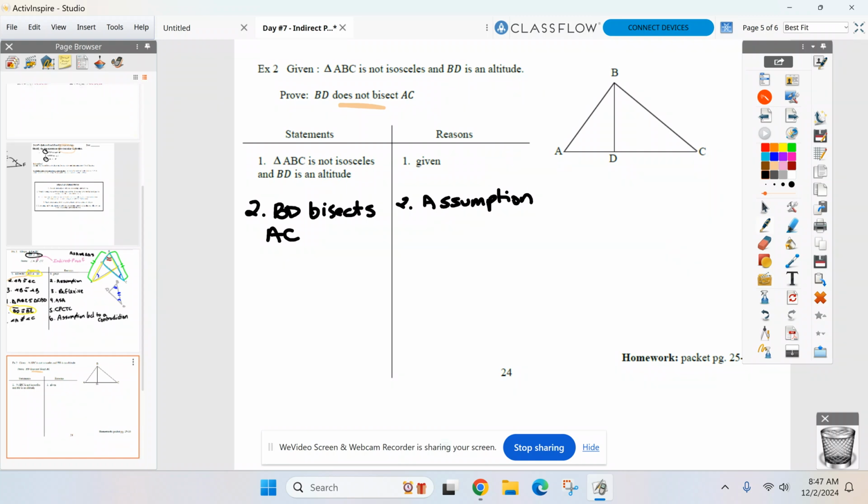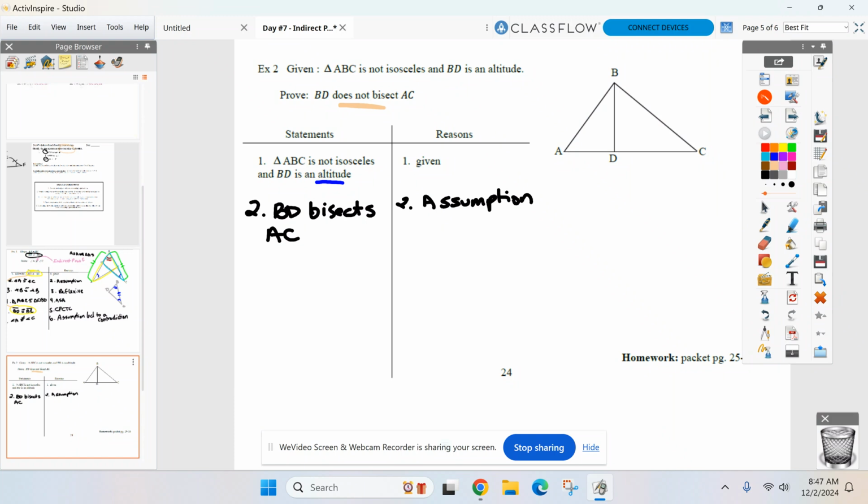Show me it's isosceles. Somehow we need to get ABC isosceles. Please use your given and your assumption to mark your diagram. Oh, what was that again? Altitude? Got to know our vocab now. Anybody remember that one from this unit?